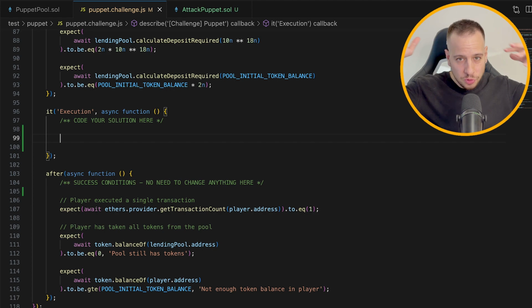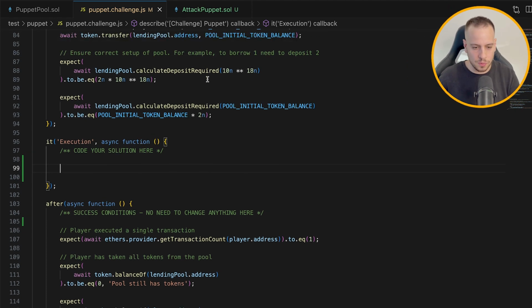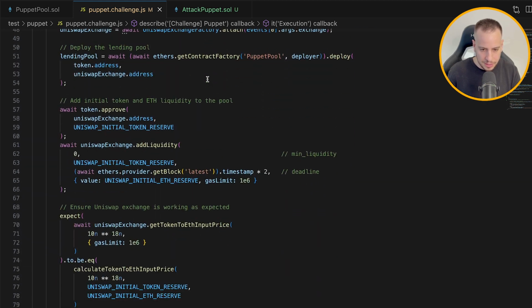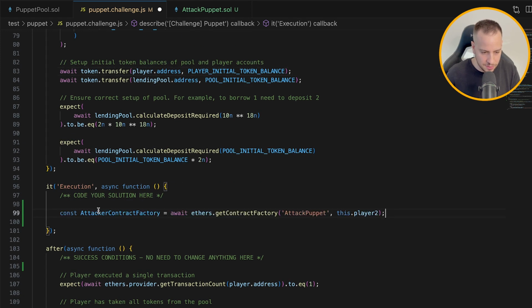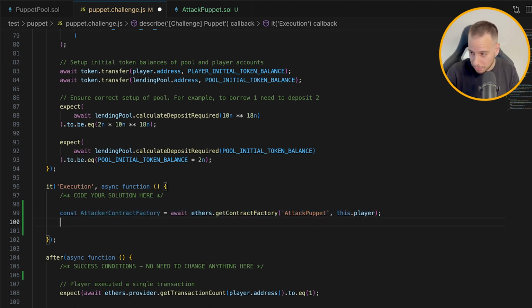Beautiful. And now it's time to deploy our malicious contract and initiate the attack. So the first thing I'm gonna do is just get this factory of the attack puppet smart contract. So I'm just gonna paste this line of code. This is our smart contract, and we're going to deploy it from the player account. So let's deploy the smart contract.